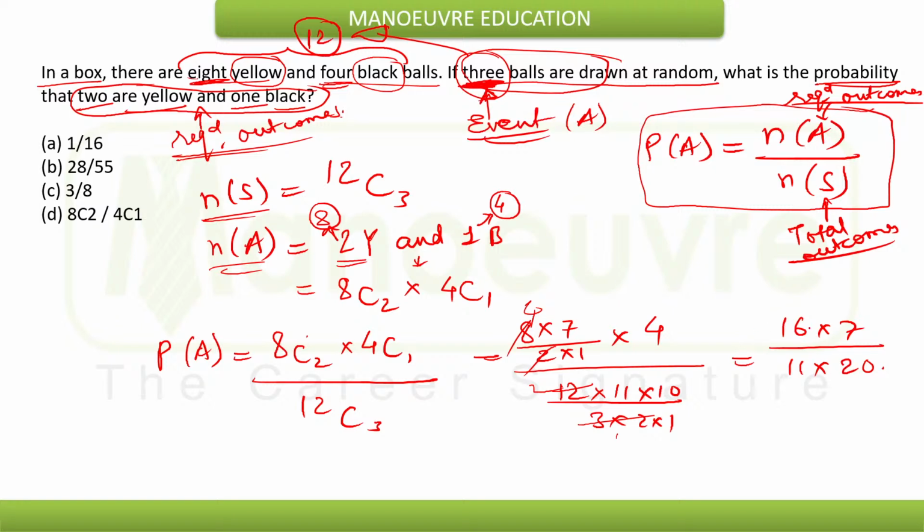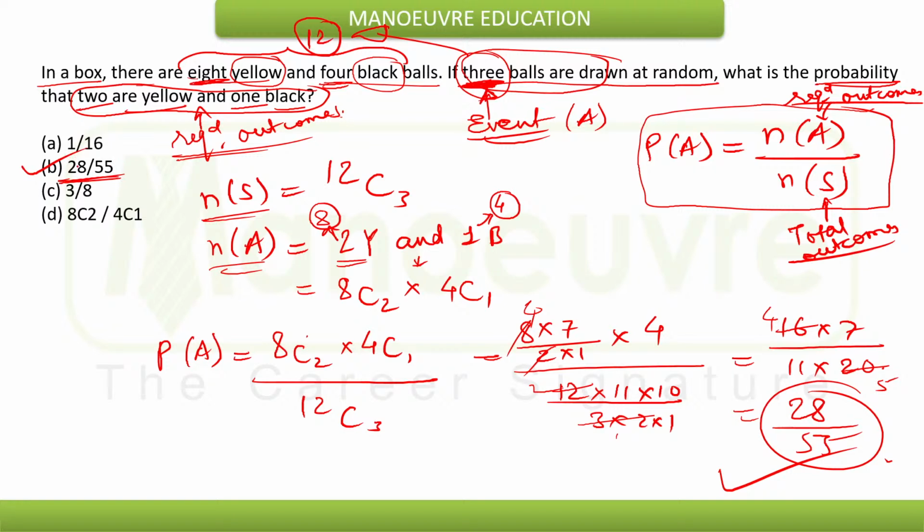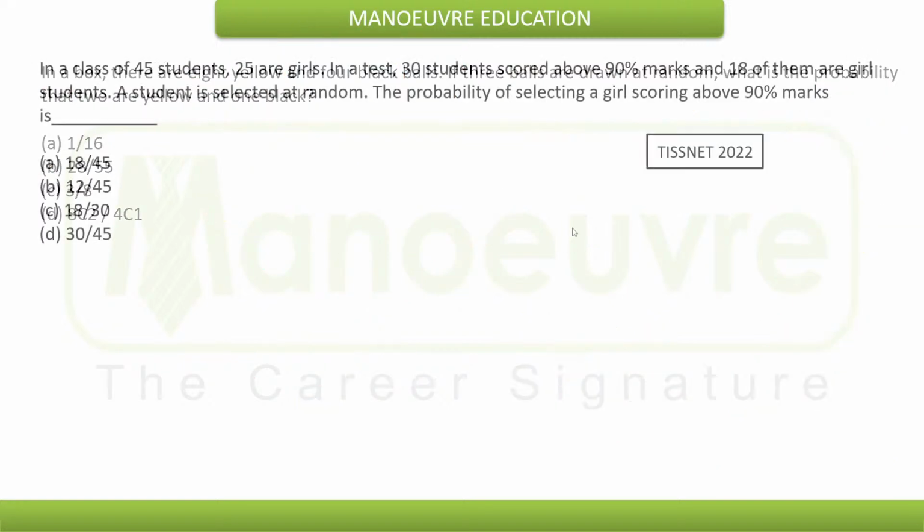So again this can be divided, 4 4s are 16 and 4 5s are 20. So that will be 28 divided by 55. So that will be the probability, 28 divided by 55, option B. That much will be the probability that the 2 balls are yellow and 1 is black. So I hope this example is clear. Now let's understand the next example.